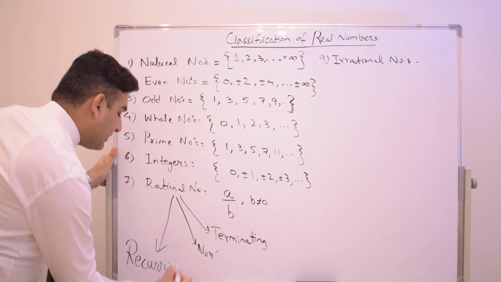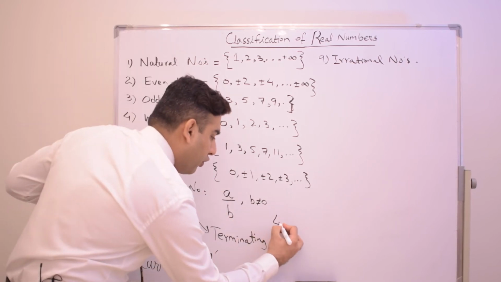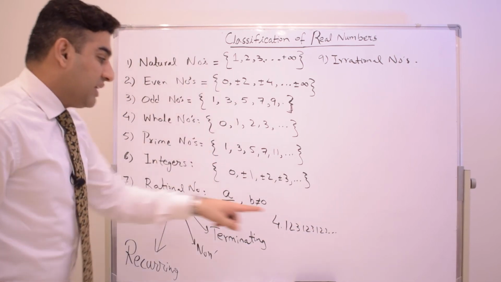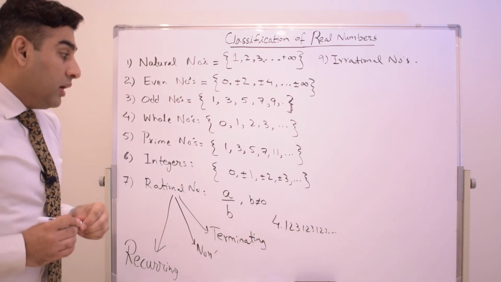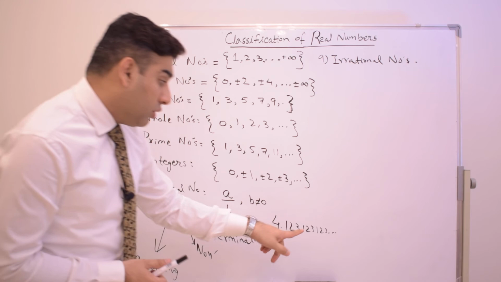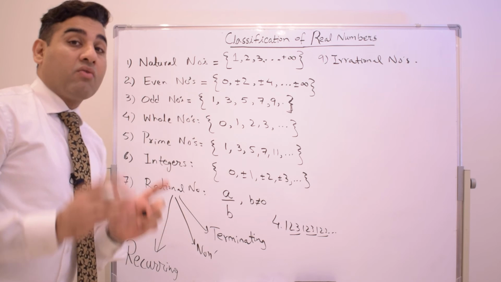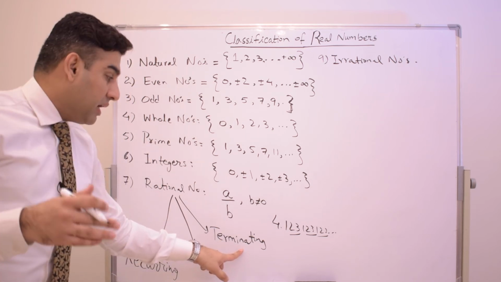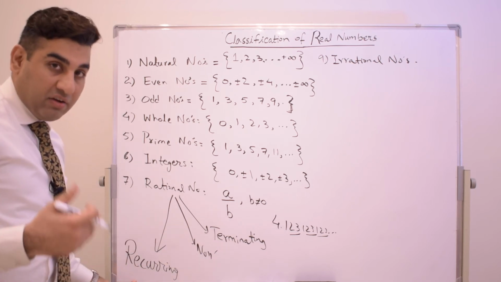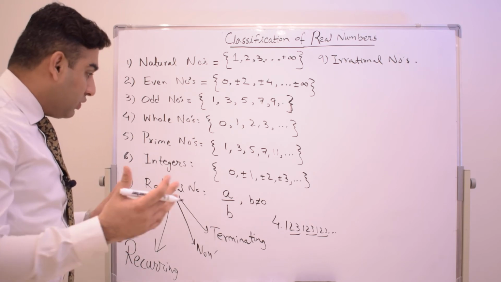Recurring means there will be a pattern, like 4.123123123 and so on. If you see this decimal number, it is coming from a fraction. You can see here's a pattern, here's the recurringness: 1 2 3. So always remember, a rational number can be a terminating number or a non-terminating number, but recurring. There can be a pattern, and the number continues with the pattern.